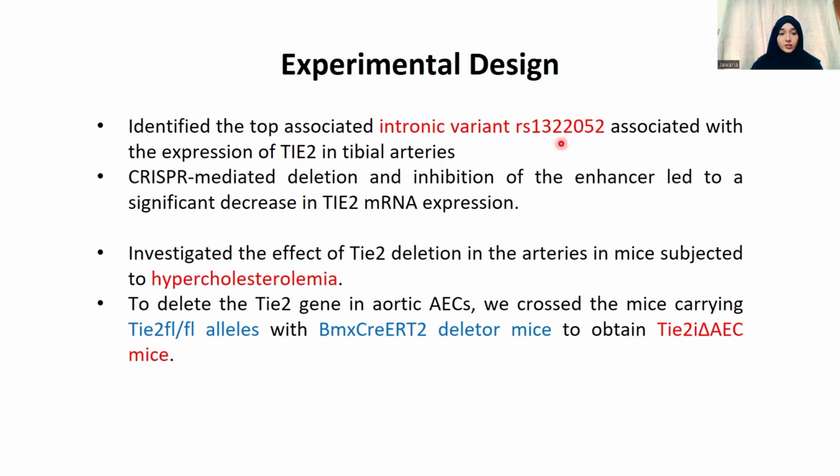Then, to delete the Tie2 gene in the aortic arterial endothelial cells, they crossed mice carrying the Tie2 gene, in which exon 1 is flanked by the loxP sites. In this study, these mice are referred to as the wild type. They crossed this wild type with BMX-CreERT2 deleter mice to obtain mice in which the deletion of the gene could be controlled temporally as well as spatially.